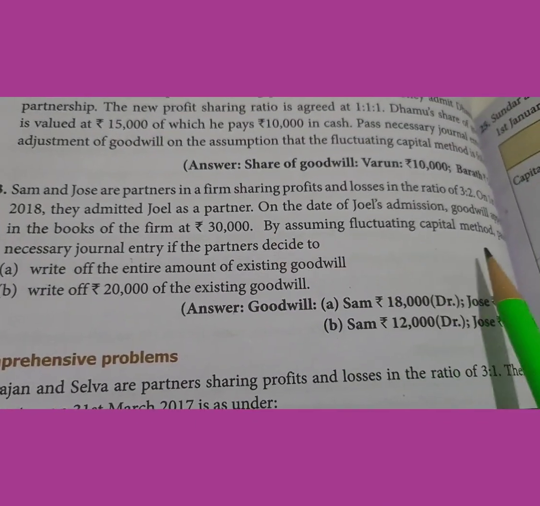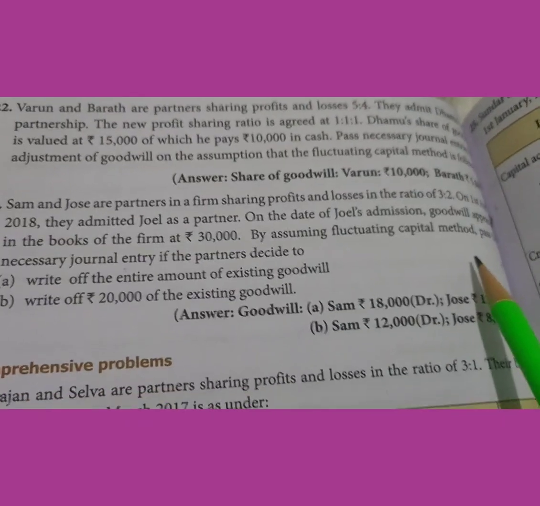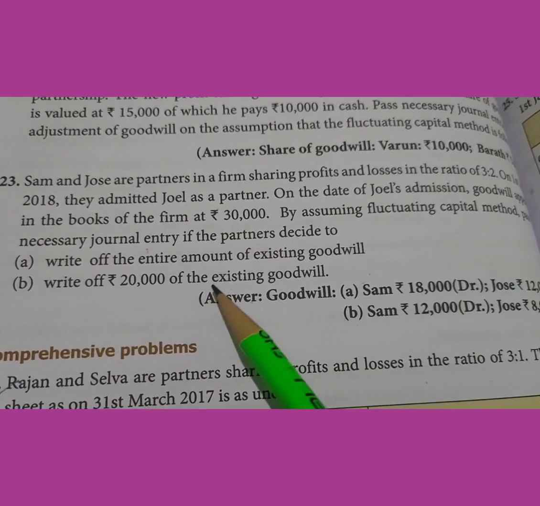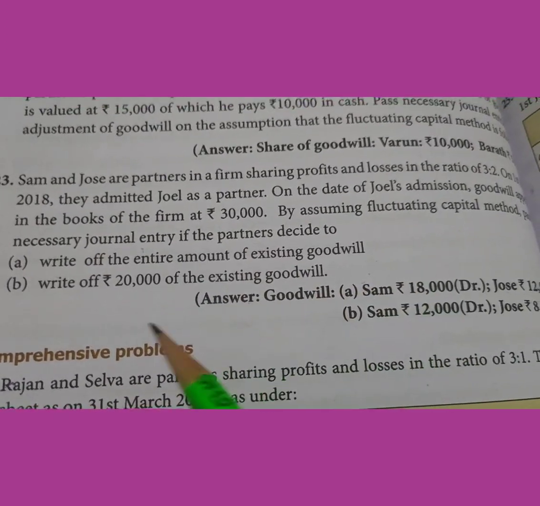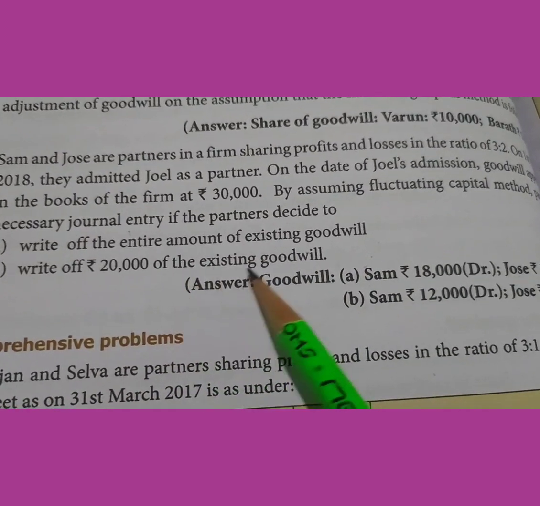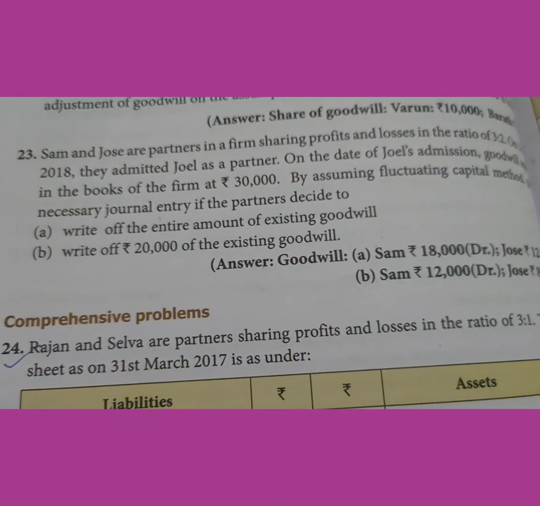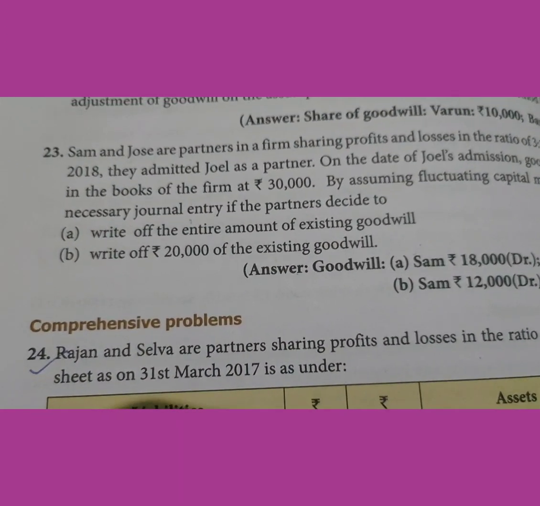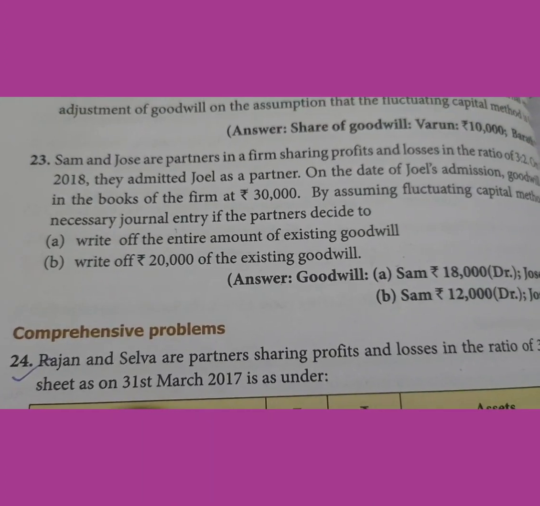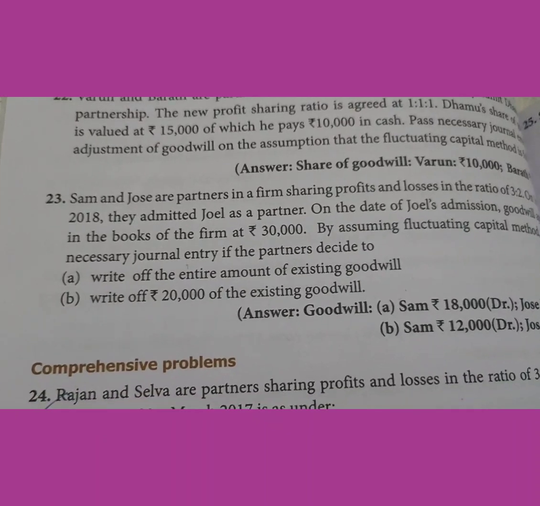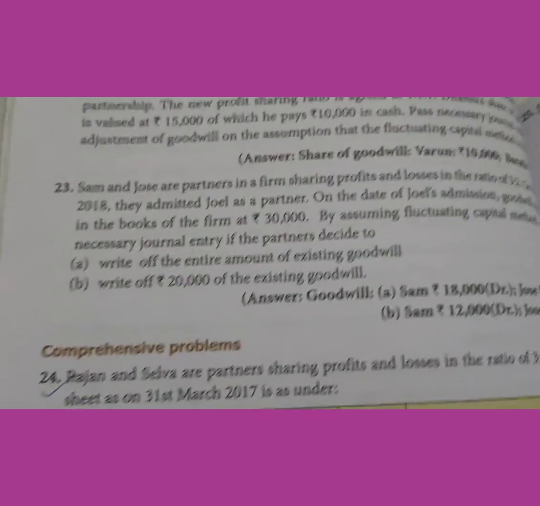By assuming fluctuating capital method, pass necessary journal entry if the partners decide to write off the entire amount of the existing goodwill, and write off rupees 20,000 of the existing goodwill. So whatever it might be, if existing goodwill is given, then old partner's capital account will be debited and goodwill account will be credited in the journal.